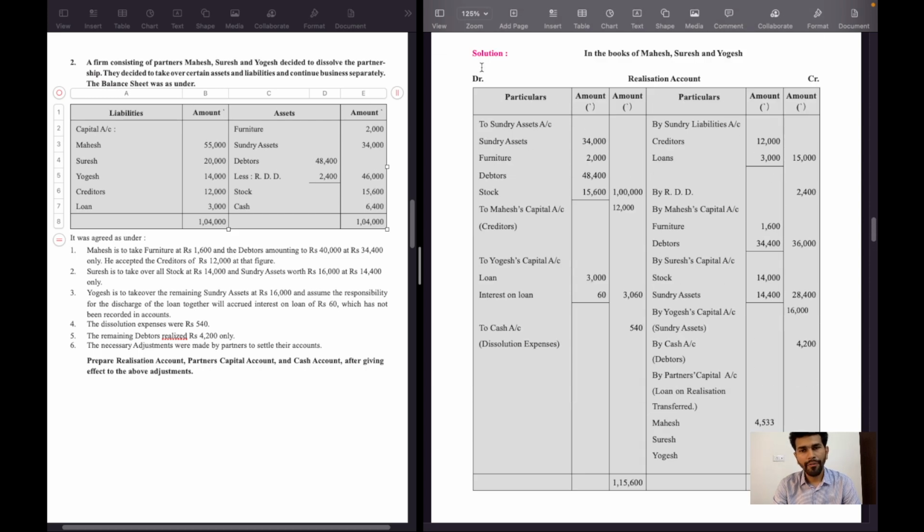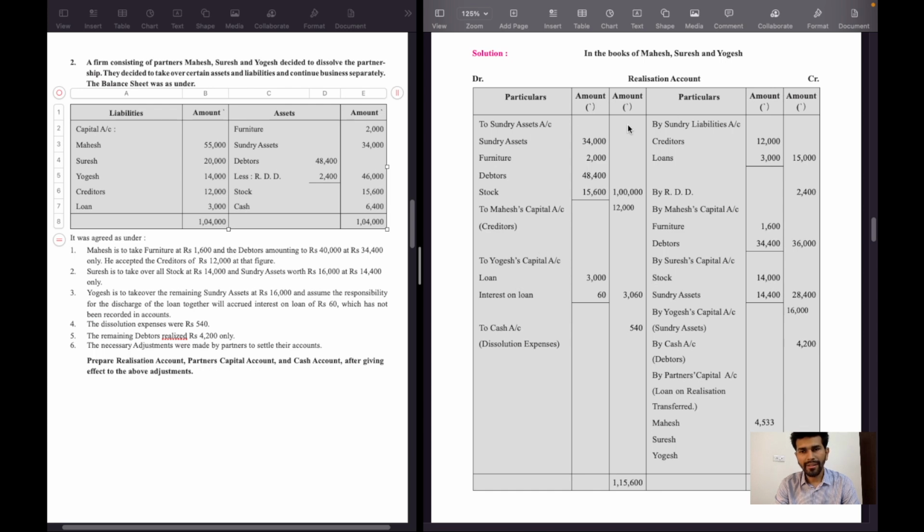In the realization account debit side, first we will write all types of assets other than bank account, because we have prepared the bank account separately. All the liabilities will be recorded on the realization account credit side, and the amount will be book value. Only partners capital account will be recorded in a separate account.